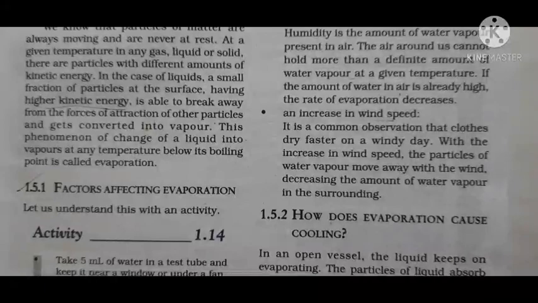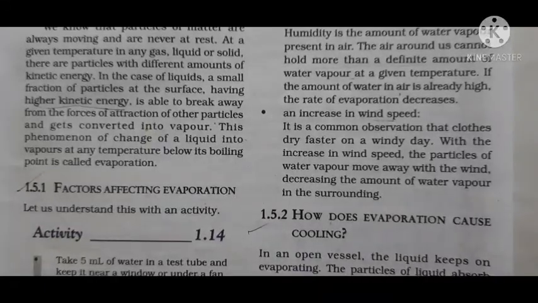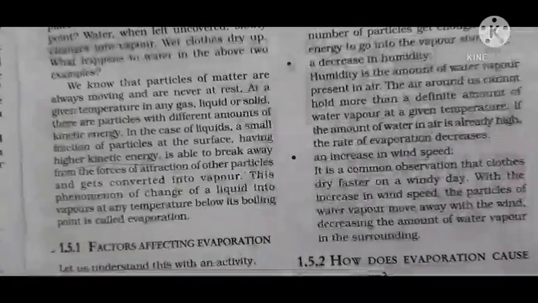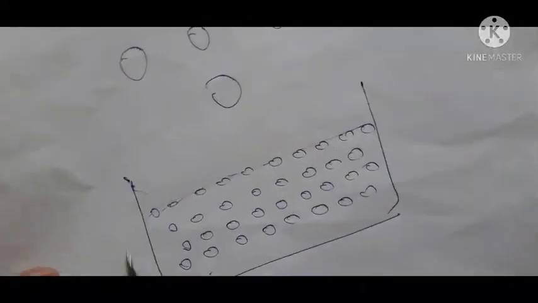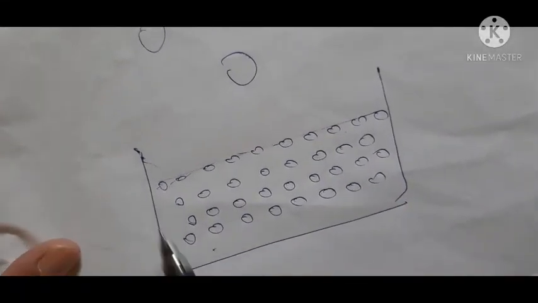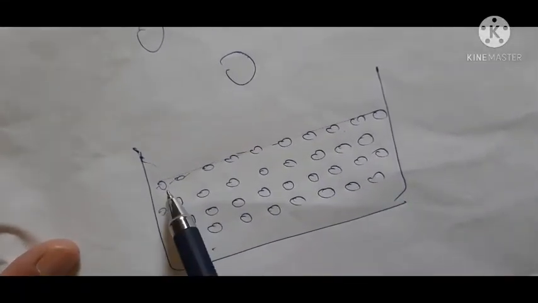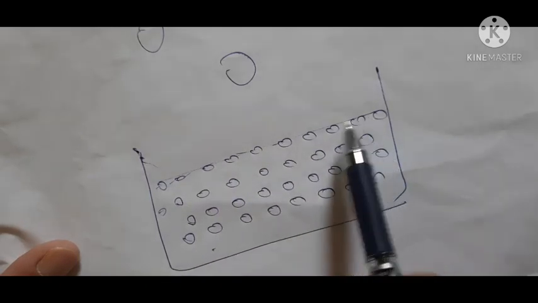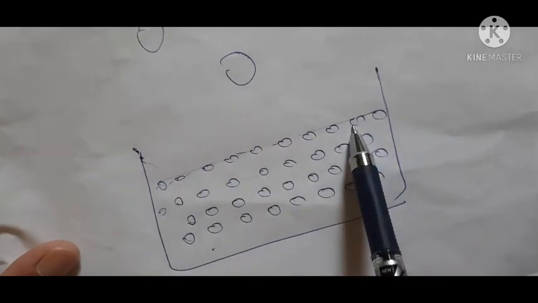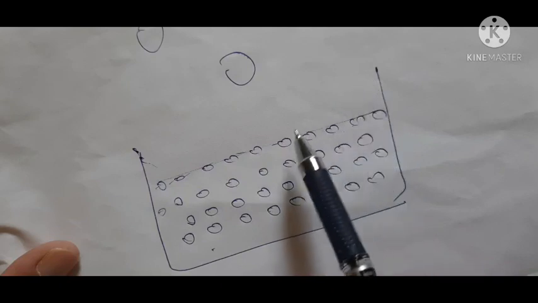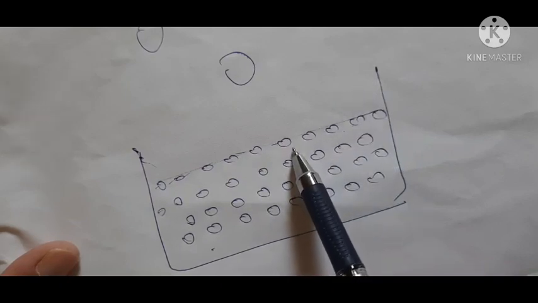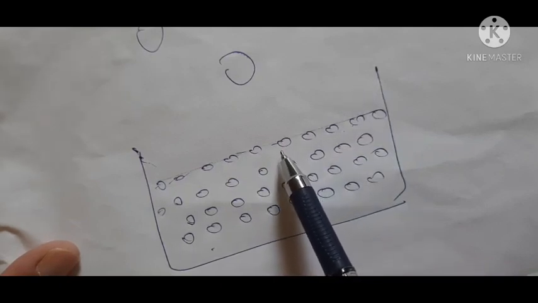Students, evaporation causes cooling. See here, how evaporation causes cooling. Now you know, suppose this is the liquid, water taken in the vessel. Now this is the surface phenomena. These particles change into vapor, but they need heat to change into vapor. They need heat or no?